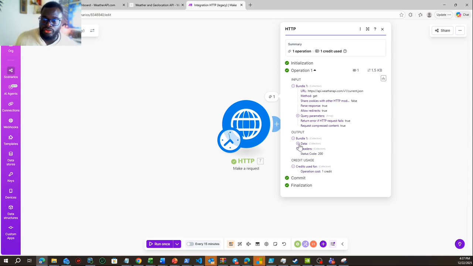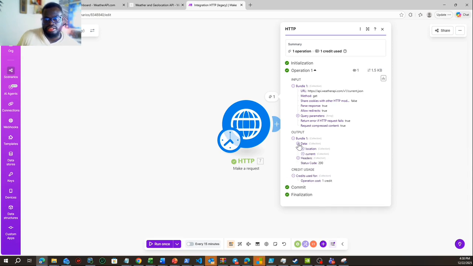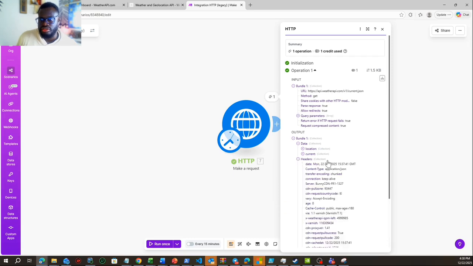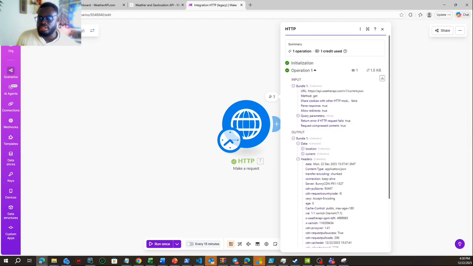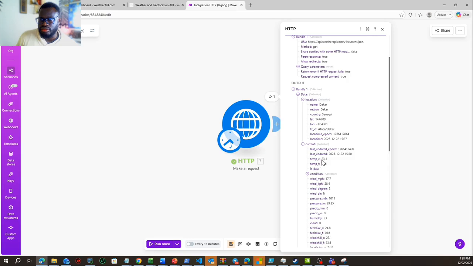So if I want to see the data in Make, I will come here. I see the location. Okay. The headers here, and it will give me basically the information that I need from this location, right? So this is how you do this. So you have location here, Dakar, right? Okay, current. Take a look at the temperature, right? And then let's try